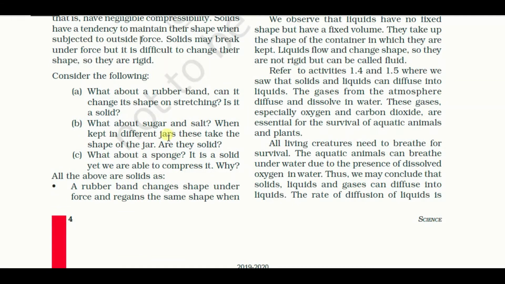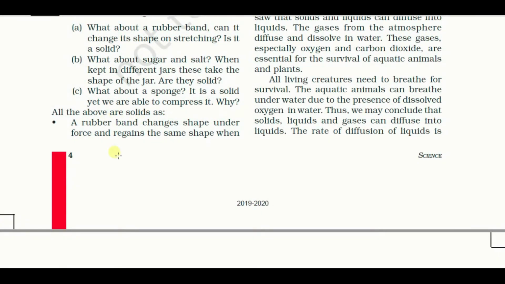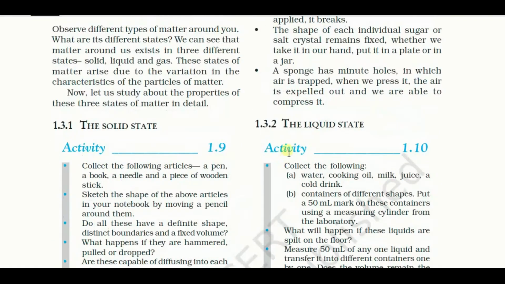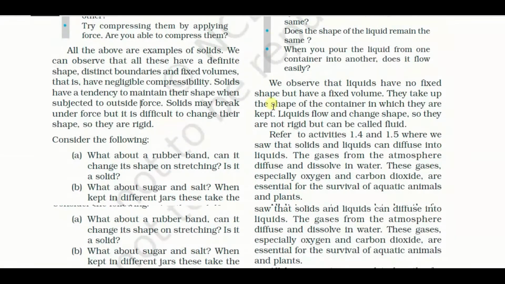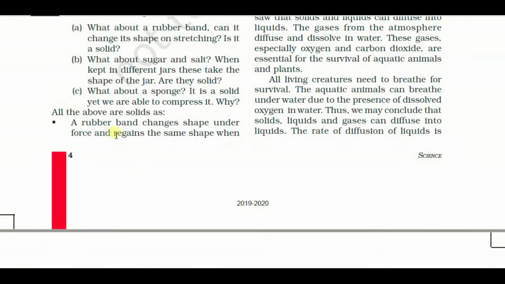A rubber band changes its shape under force and regains the same shape when the force is removed. If excess force is applied, it breaks. So we know that a rubber band can change its shape when we apply force. Clear? When we remove the force, it gains its original shape again, and when we apply excess force, it breaks. So from this we can conclude that a rubber band is a solid compound.